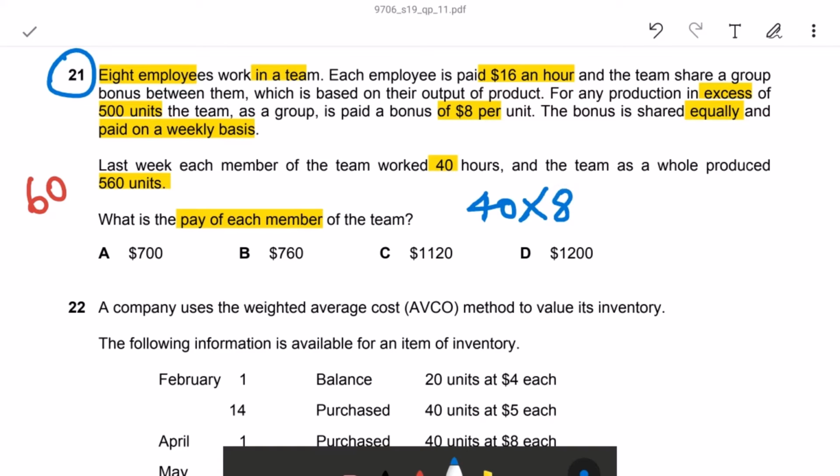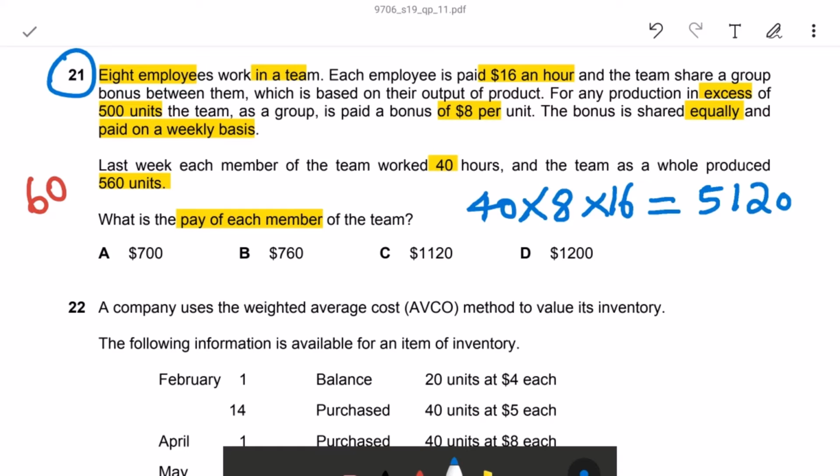40 hours, 8 members worked. What is their per hour payment? Per hour payment is $16. So the total is 5,120. This is what they will get for their $16 per hour, for 40 hours they worked.